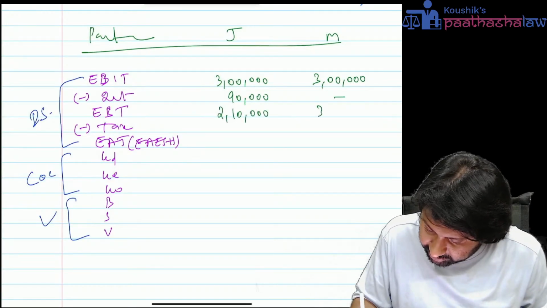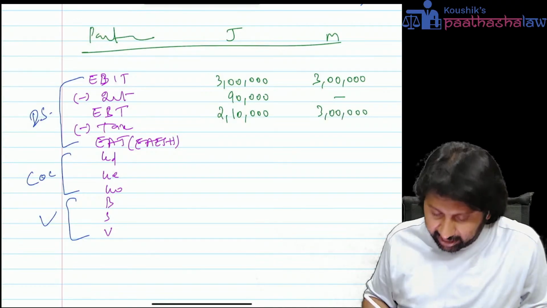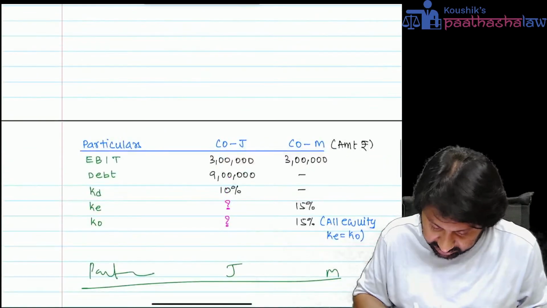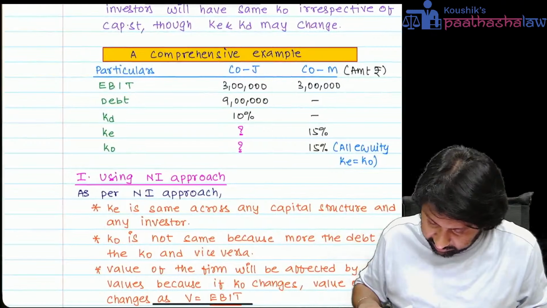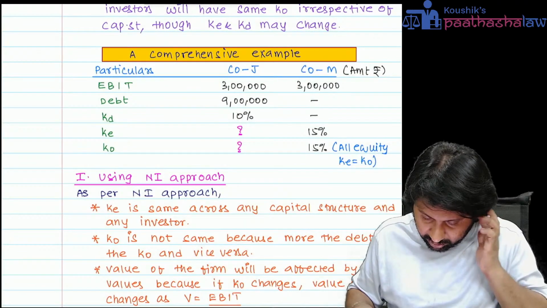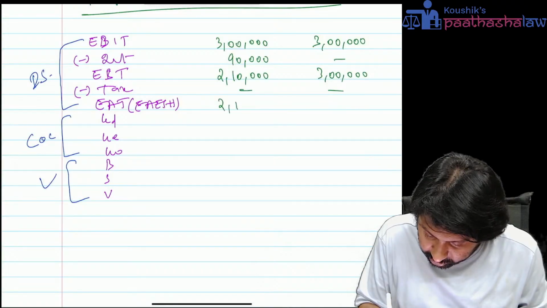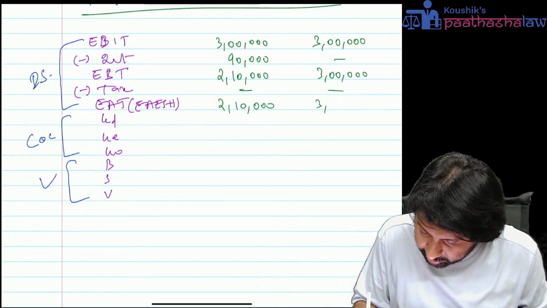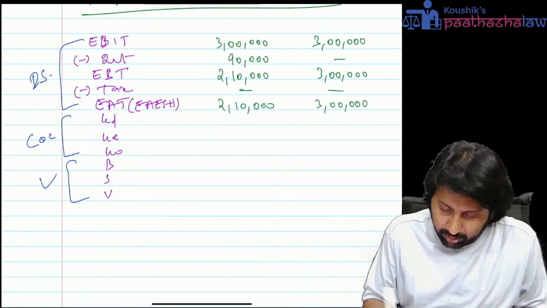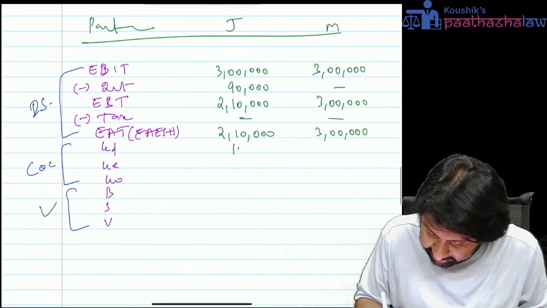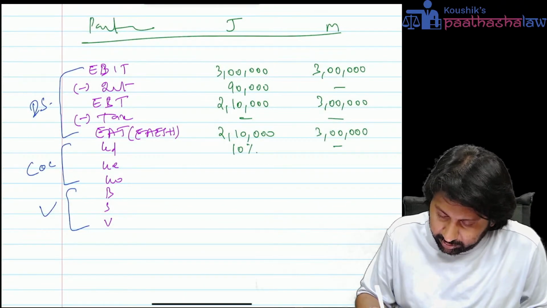So EAESH is 2 lakh 10,000 and 3 lakh. Tax is not given in the question. KD is 10%, and 0 for the other.